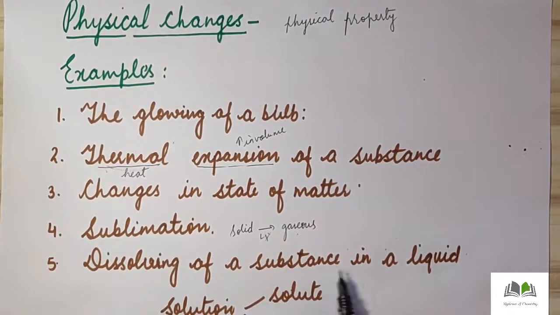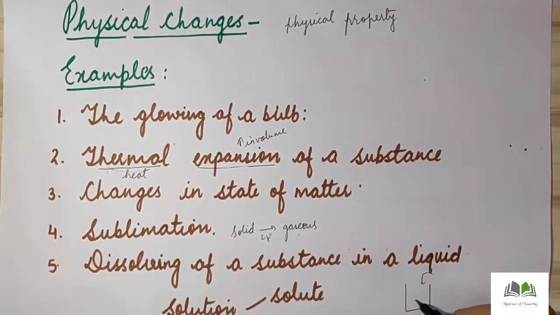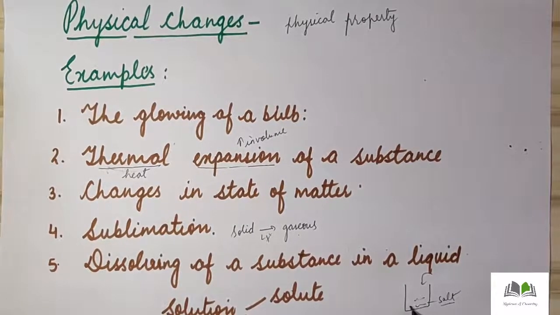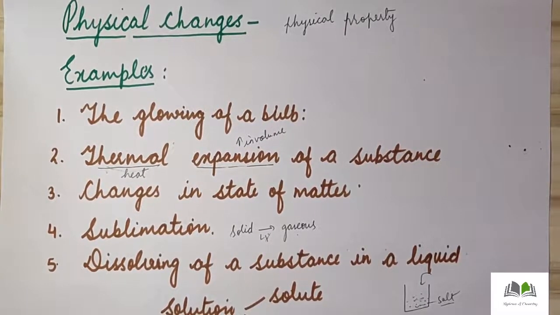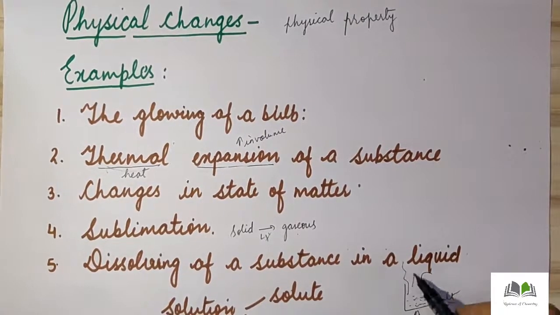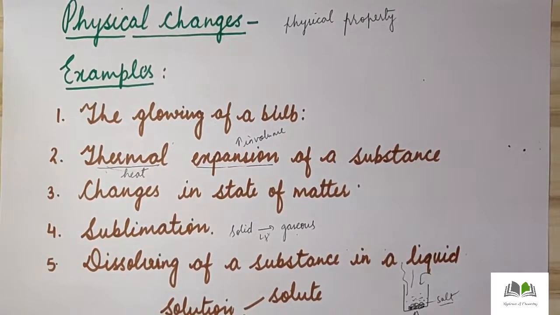Last we have dissolving of a substance into a liquid. For example, if I have a glass of water and I am dissolving salt in it, when the salt gets dissolved in water, we will not be able to see the salt. Why? Because salt will take the place in between the intermolecular spaces of water. After making the solution, we will heat it again. After heating, water will evaporate, and we will find the salt at the bottom. So after making the solution, it can be separated into solute and solvent again.